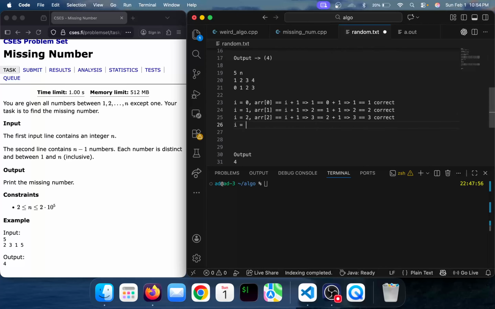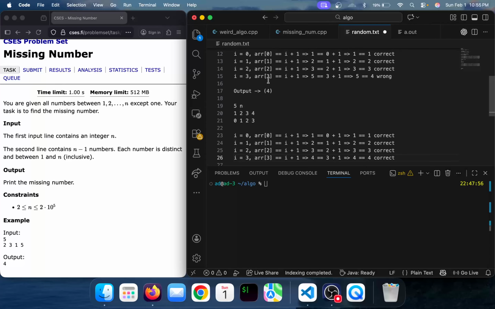Now for the third index, let's check again. At index 3, we have 4, and in this calculation we also get 4: 3 plus 1 equals 4 equals 4. This is also correct, so now what is the missing number?